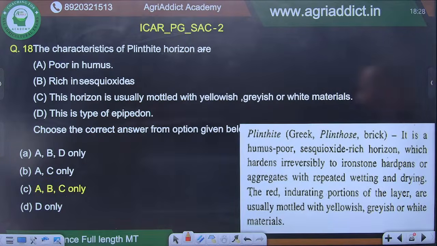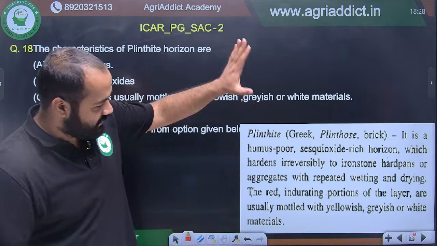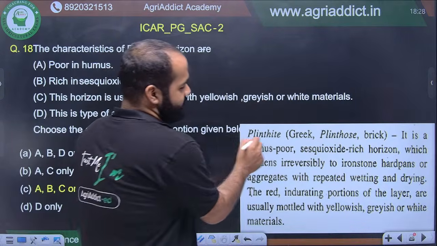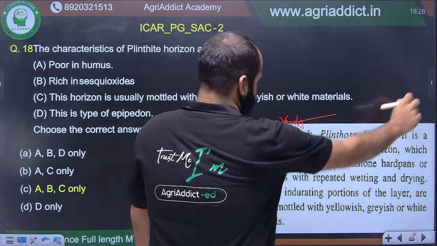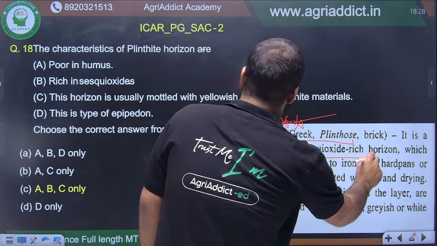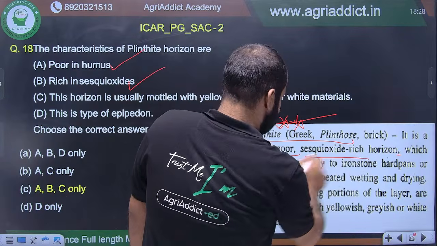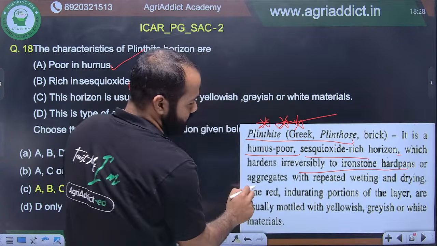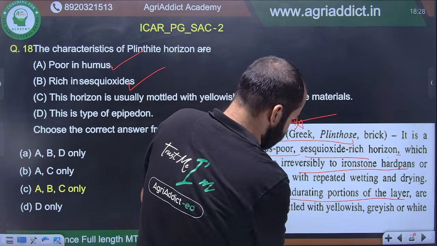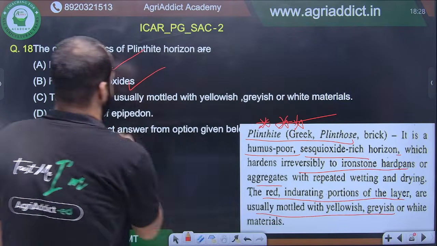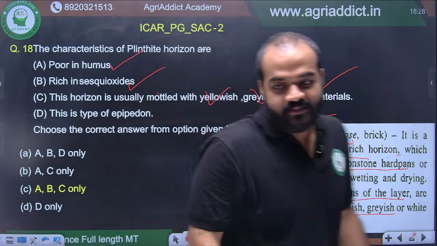Open your old ISSS, Dr. J. Sehgal's chapter. There you will get the full plinthite. This is very, very important. You should be very thorough with the plinthite horizon. It is humus poor, sesquioxide rich, which hardens irreversibly to ironstone hardpan aggregates with repeated wetting and drying. The red indurating portions of the layer are usually mottled with yellow, grayish or white materials. So A, B, C are correct.